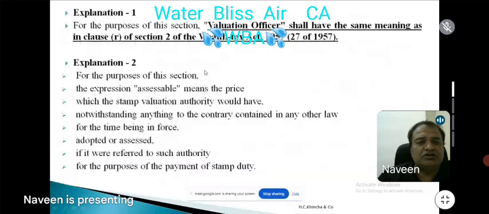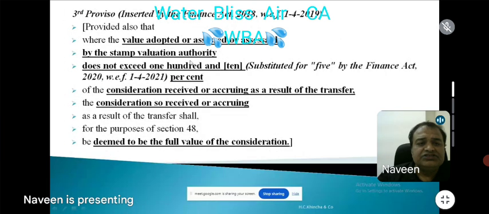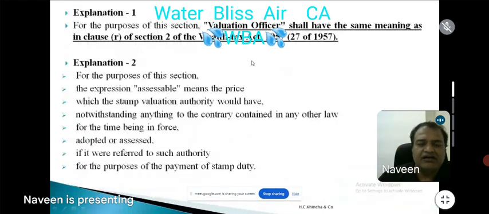Sir, when the tolerance band came, if you see the section, please utilize this case law also, as well as the section. The third proviso says the tolerance band was inserted by the Finance Act of 18 with effect from 1st April 19. So what was 5 has now become 10, that is 110% of the actual sale consideration. Understand, Finance Act 18 with effect from 1st April 19.